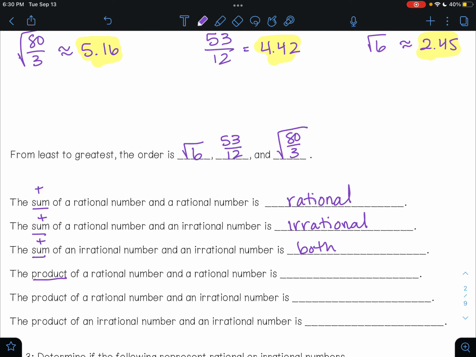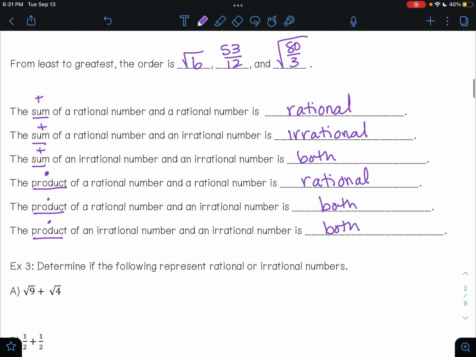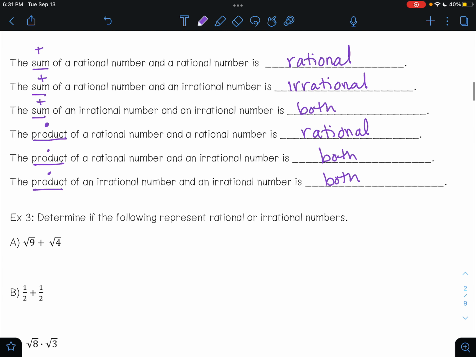The product in math, when we're talking about a product, we're talking about multiplication. So the product of a rational number and a rational number will be rational. The product of a rational number and an irrational number could be either irrational or rational depending on the problem. And the product of an irrational number and an irrational number could be either rational or irrational depending on the problem. So let's try a couple of examples here.